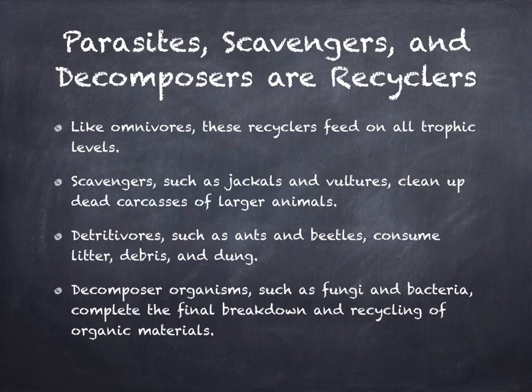Parasites, scavengers, and decomposers are an important part of an ecosystem. These recyclers feed at all trophic levels. At the top of the recycler system are scavengers who clean up dead carcasses. Below this are detritivores that consume litter and debris. After this come decomposers that break down organic materials into carbon dioxide and release carbon back into the atmosphere.